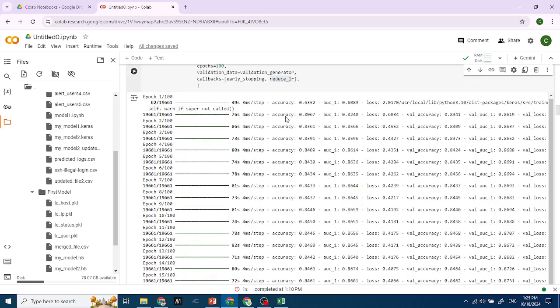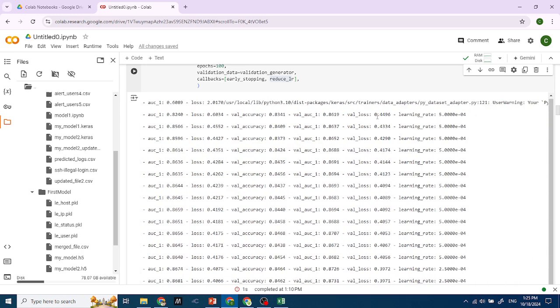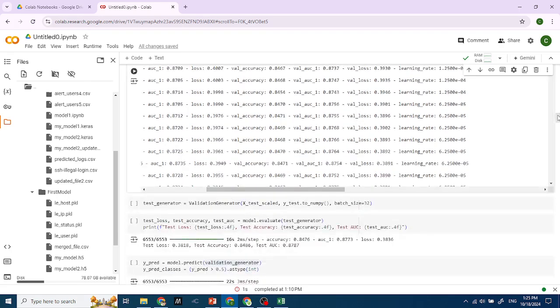You can see the accuracy increasing time by time. Also the accuracy here is increasing. The loss is decreasing time by time, which is really good. And you see the validation accuracy also increases, and the validation loss is also decreasing. Yeah, okay, you can see here.